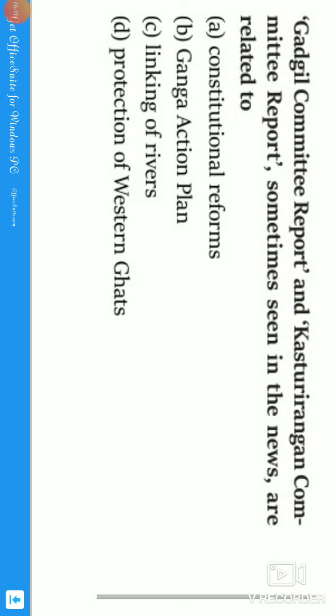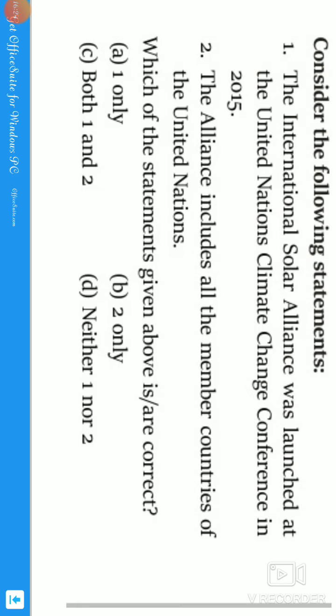That's why we made the Gadgil Committee and the Kasturirangan Committee for the protection of the Western Ghats. They will give the measures, the precautions, and the remedies on what should be done to protect the Western Ghats. We are going to implement those programs and policies, guys. So the correct answer is protection of Western Ghats. Exactly. Let us move to the next question.